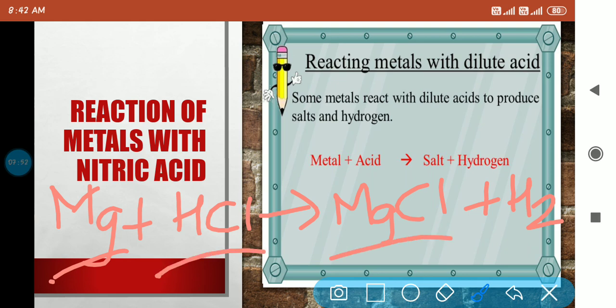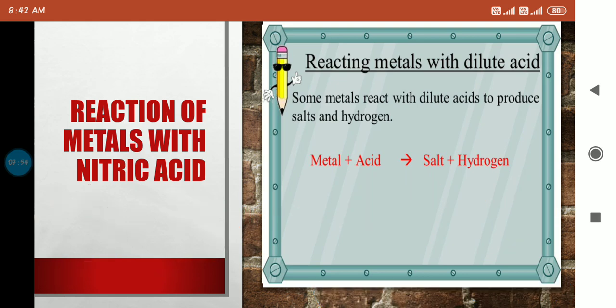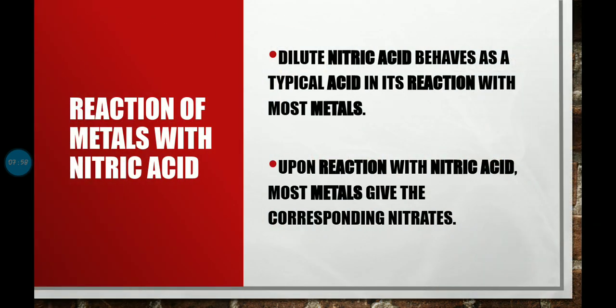Another next thing is, in your textbook it is given what happens when metal reacts with nitric acid. The first thing is nitrate salts are formed. Whenever a metal reacts with nitric acid, nitrate salts are formed.